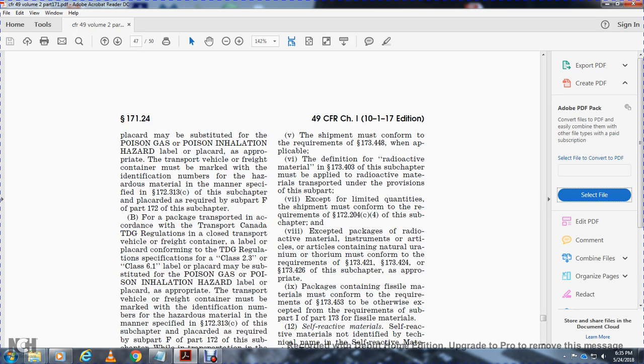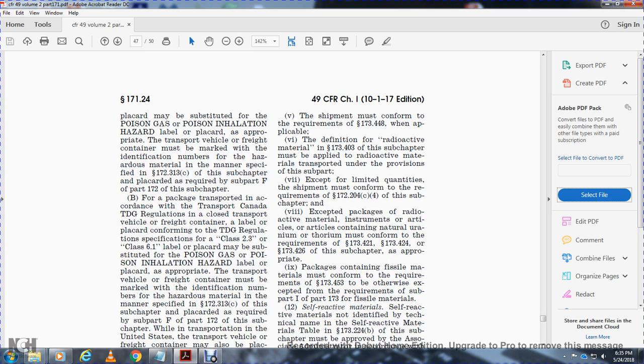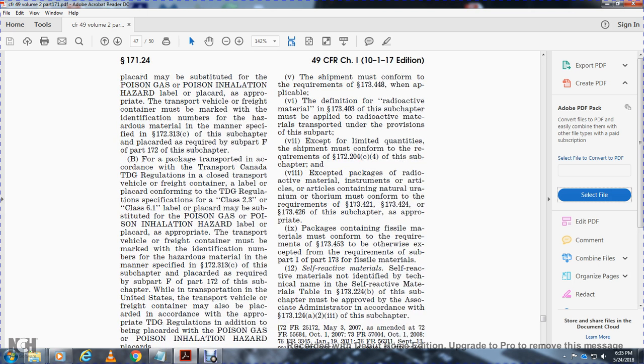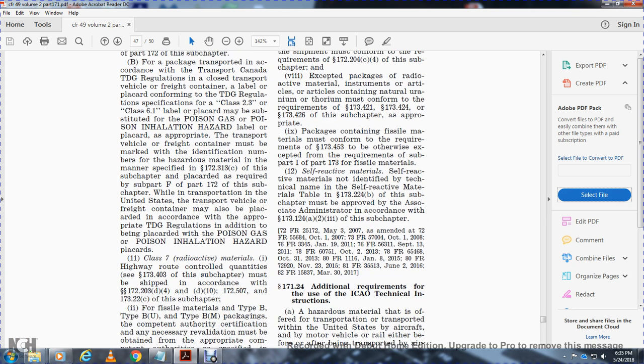For the package transported in accordance with the Transportation of Dangerous Goods Regulations, called for the transportation vehicle or freight container labeled and placarded in conformance with the Transportation of Dangerous Goods specification class 2.3 or 6.1, the label and placard must be substituted with poisonous gas and poison inhalation hazard. The label or placard appropriate to the transportation vehicle or freight container must be marked with the identification number of the hazardous material in the manner specified in 172.313C of the subchapter. The placard is required for subchapter H of part 172 while the transportation in the United States of the transportation vehicle or freight container may also be placarded in accordance with the appropriate Transportation of Dangerous Goods Regulations in addition to the placard with the poisonous gas or poison inhalation hazard.